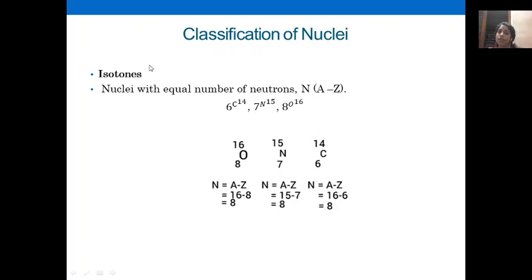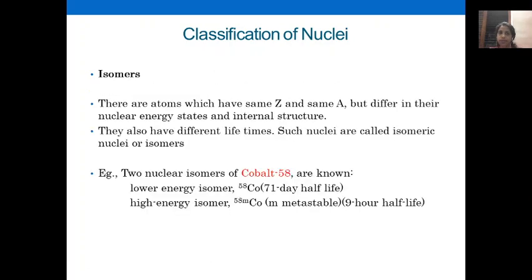They are examples of isotones. Isotones are nuclei with an equal number of neutrons. So next one, isomers. Isomers are atoms which have the same atomic number and the same mass number.